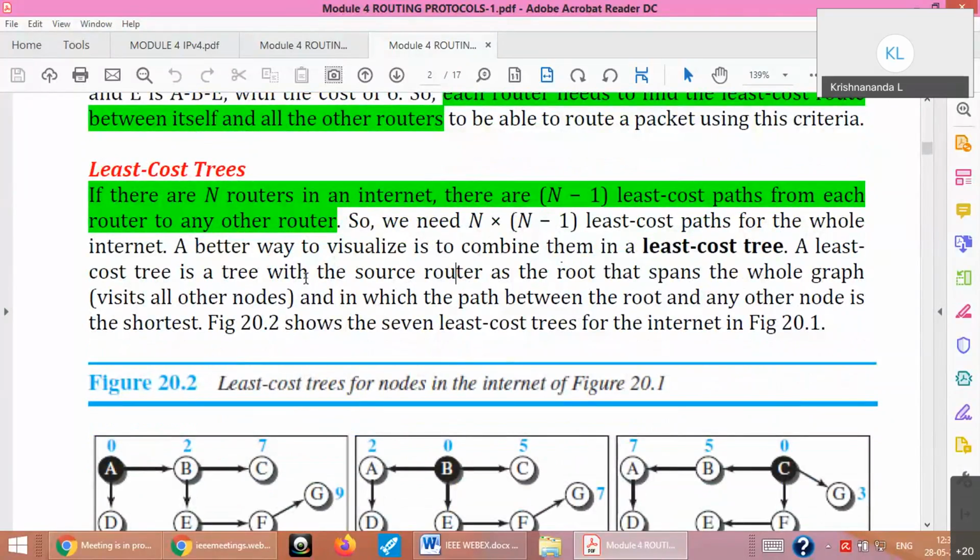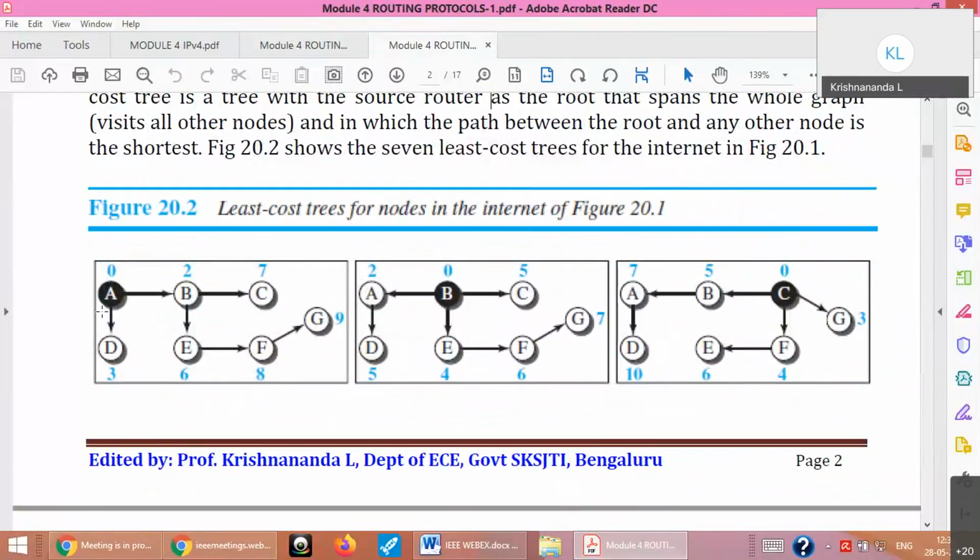A least cost tree is a tree with the source router as the root that spans the whole graph. That means it actually completes the whole graph, and the path between the root and any other node is the shortest. You can see these are the trees generated for each node. For a root node, I start from A as my source. How do I reach B? How do I reach G? How do I reach E? I can have multiple paths, but I have chosen one based on some metric. For that, we need to run an algorithm. All routers in the background will be running that algorithm, either DVR or LSR.